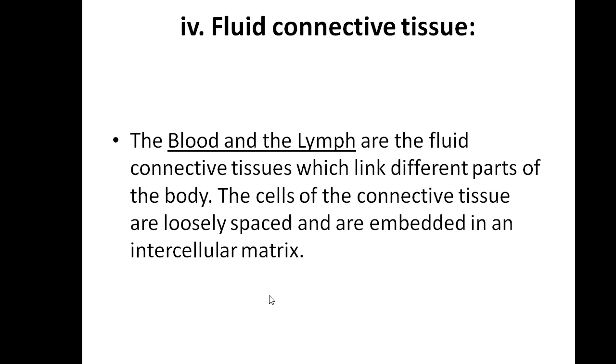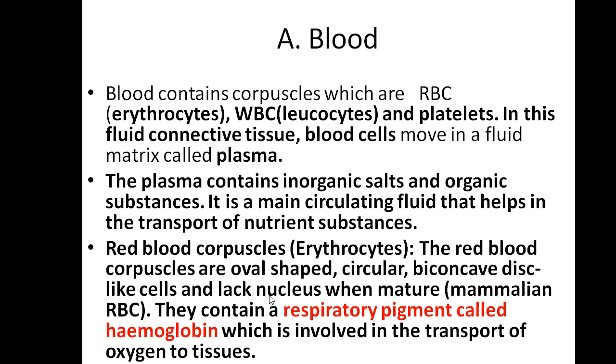Next, fluid connective tissue. Examples are blood and lymph. These are the fluid connective tissues which run through different parts of the body. The cells of the connective tissue are loosely packed and are embedded in the intercellular matrix. First, I'll explain about the blood. Blood contains RBC cells, also called erythrocytes. RBC means red blood cells.